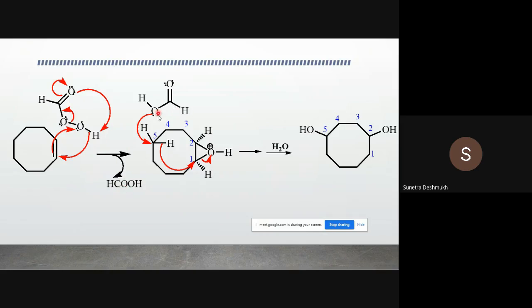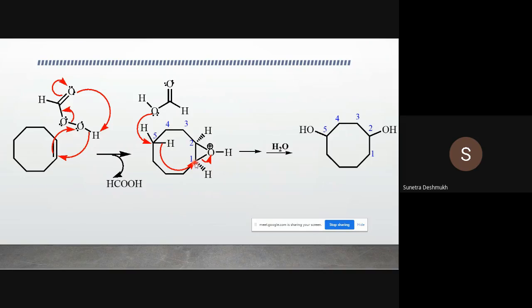Again this formic acid is playing its role in opening of this epoxide ring. So here you can see how the transannular hydride shift occurs. Normally a 1,3 hydride shift occurs, or in medium-sized rings a 1,5 hydride shift occurs. So here you can observe a 1,5 hydride shift in a medium-sized, 8-membered ring. I have numbered the ring 1, 2, 3, 4, 5, and the fifth-position hydride is going to shift. This hydrogen with its lone pair is going to shift from here to the first position.